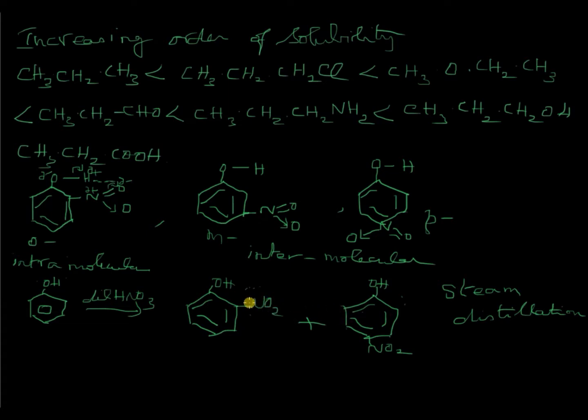Is that clear? So that is a way of separating the two, where for the separation purpose we have adopted steam distillation method, which has been made possible due to the property introduced by the presence of intramolecular hydrogen bonding in orthonitrophenol. Is that clear to you? So here you see the application of hydrogen bonding in actual separation between the two isomers. Is that clear?